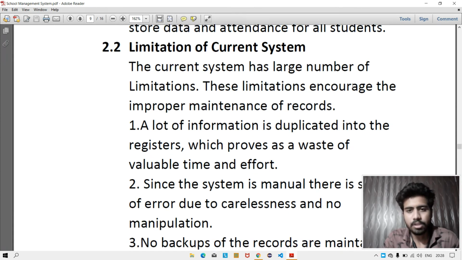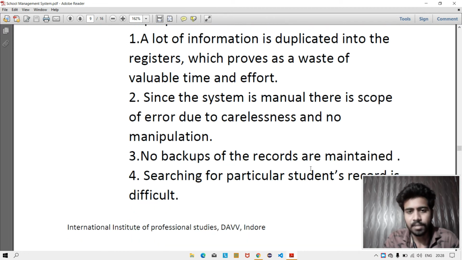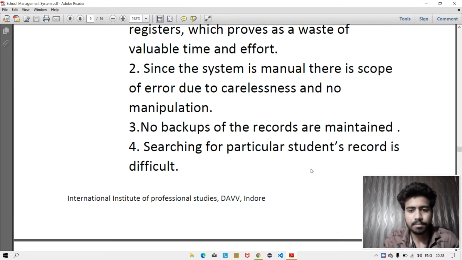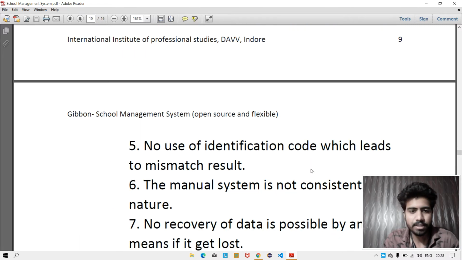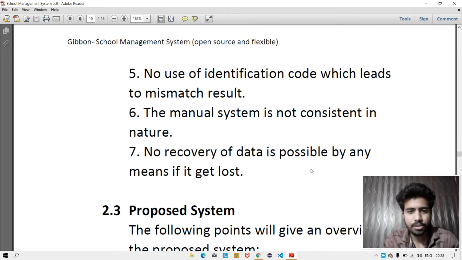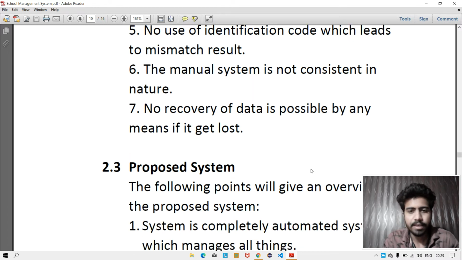So, limitations of the current system. The current system has a large number of limitations, like a lot of information is duplicated in the registers, which is a waste of valuable time and effort. Since the system is manual, there is scope for error due to carelessness and no manipulation. No backup of records is maintained. Searching for a particular student record is difficult. No use of identification code. The manual system is not consistent in nature. No recovery of data is possible by any means if it gets lost.